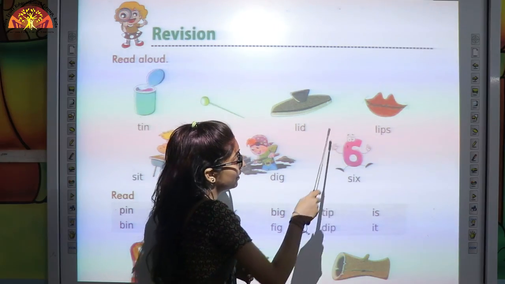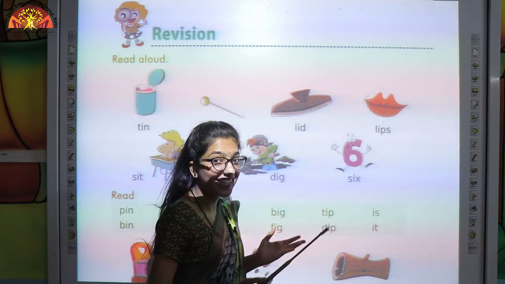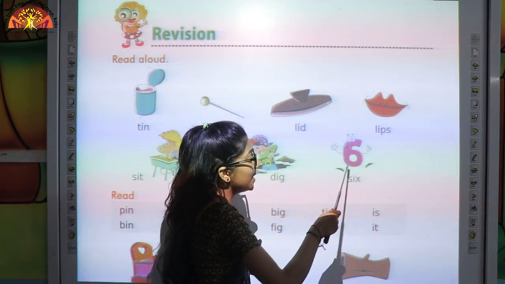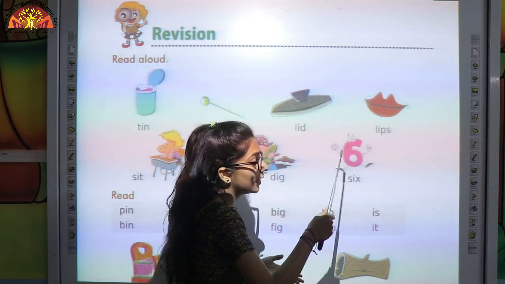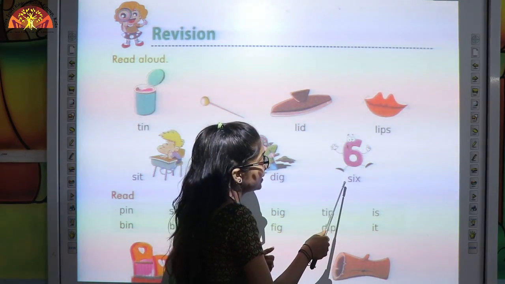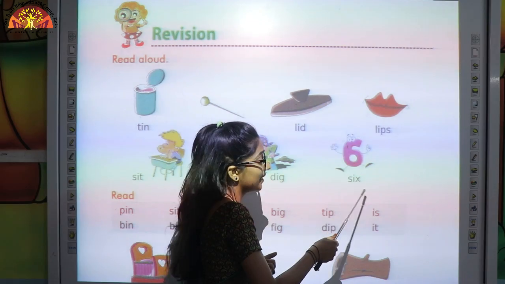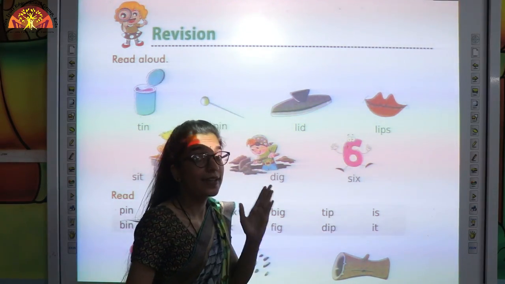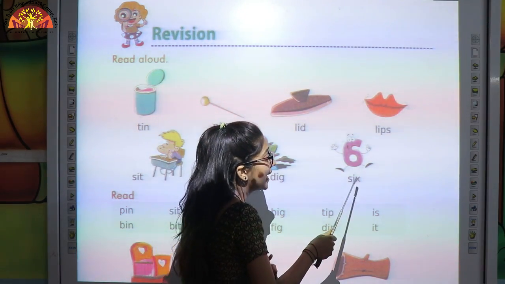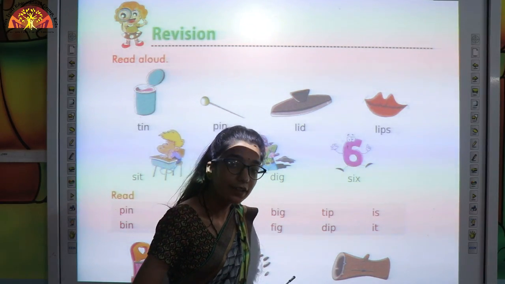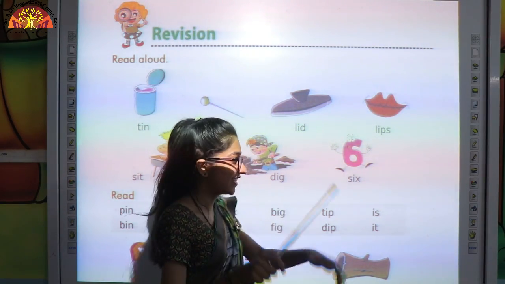Now tell me kids, which numeral is this? Yes, this is numeral 6. S-I-X. Sound of S is S. Sound of I-X is X. So it will become 6.